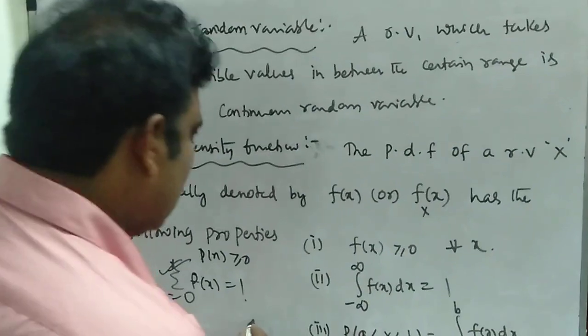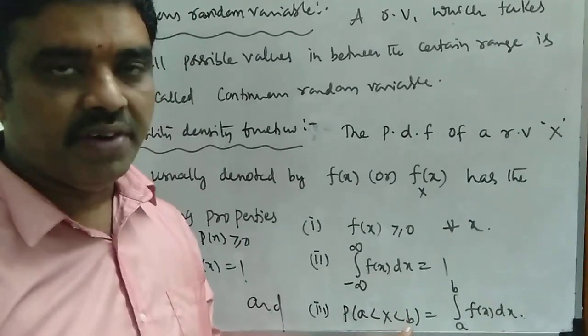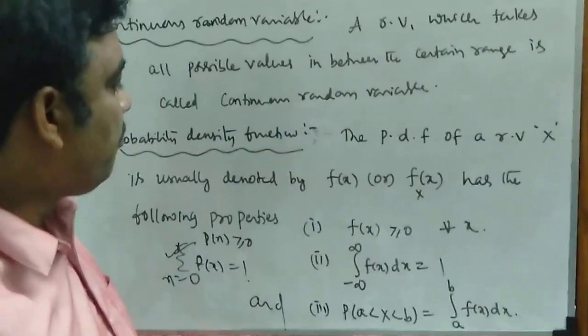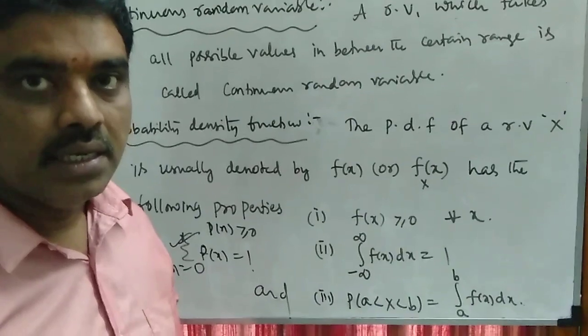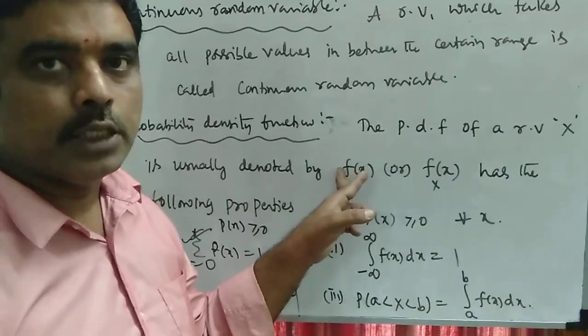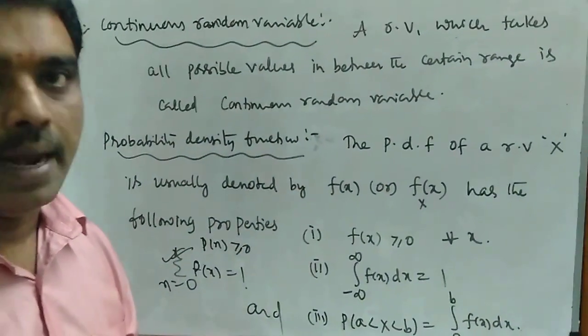And one more condition I am including here: the probability of X in between a and b is defined as the integral from a to b of f of x dx. So if it satisfies all three conditions, then we say that X is a random variable and f of x is the corresponding probability density function of the continuous random variable capital X. Right.